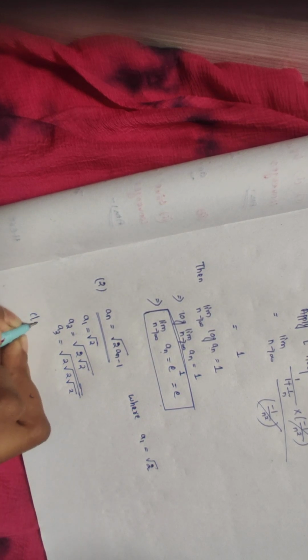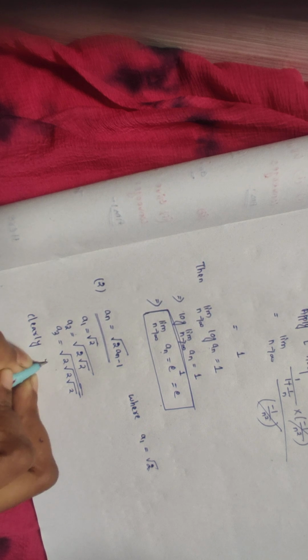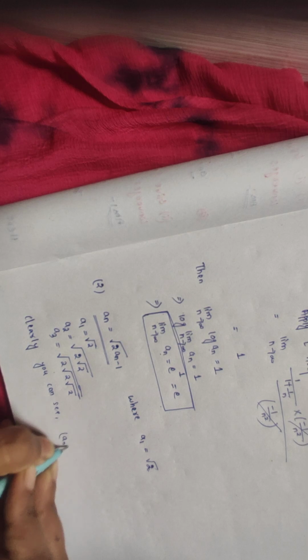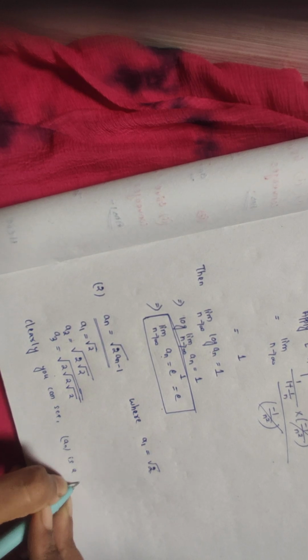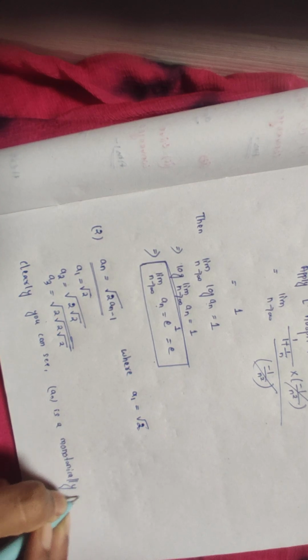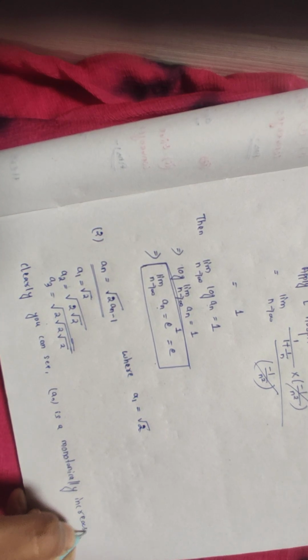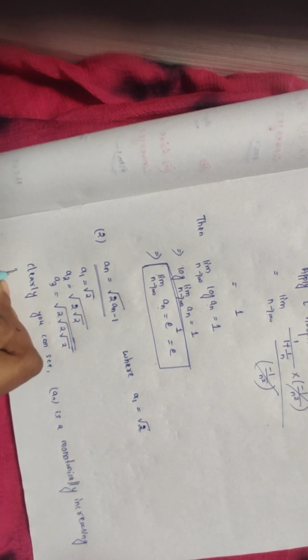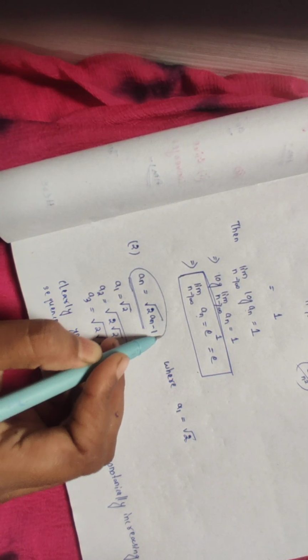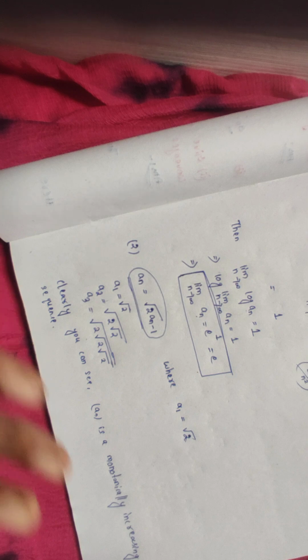Clearly we can see a_n is a monotonically increasing sequence. Then if we prove that this sequence is bounded, then we are almost done.